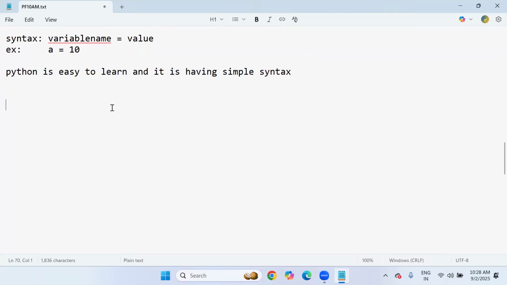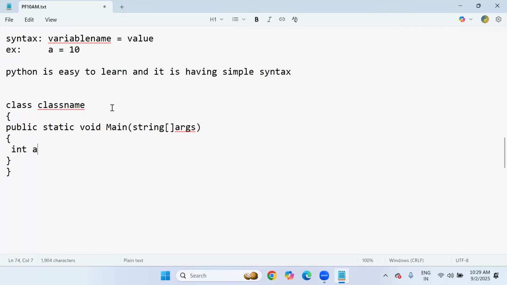For example, if you want to add two numbers in other languages, what do we have to use? First, we have to mention a class, class name, open delimiter, close delimiter. And now we have to take public static void main. This is the main method generally. Even command line arguments also have to be taken in Java or .NET. String args we have to take, open and close. And three variables we have to declare, A, B, C, and assign values to two variables like this.